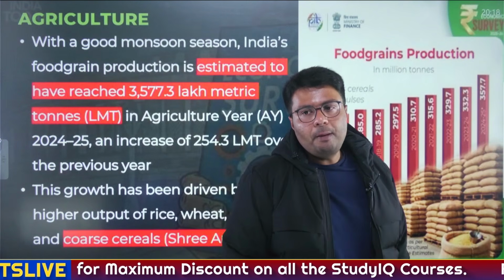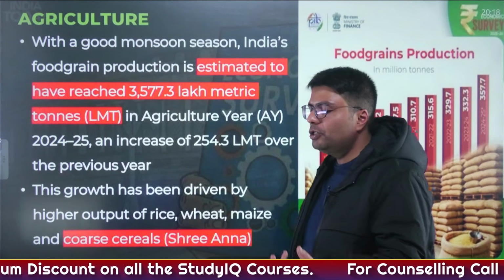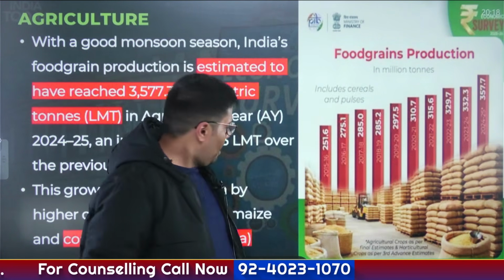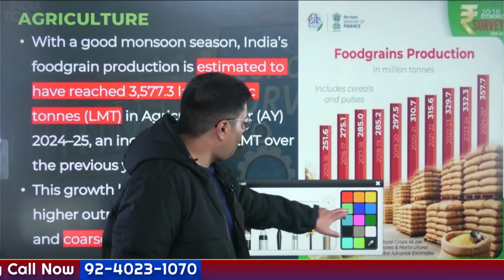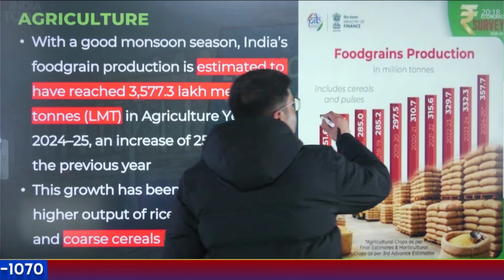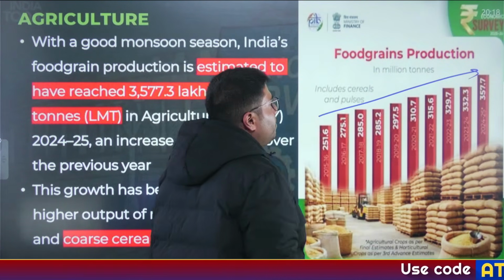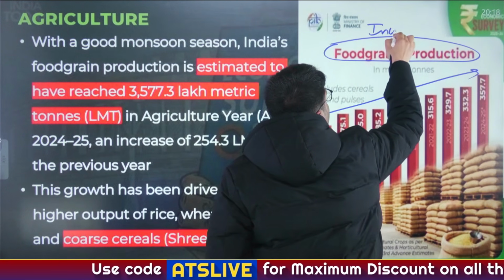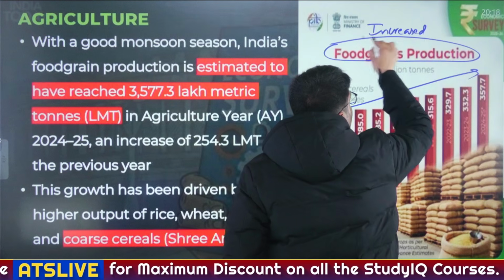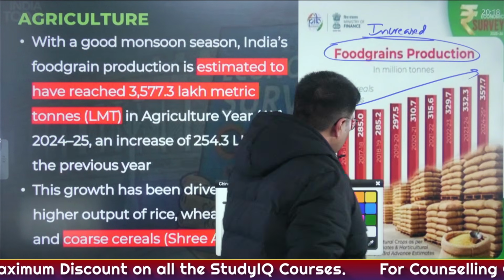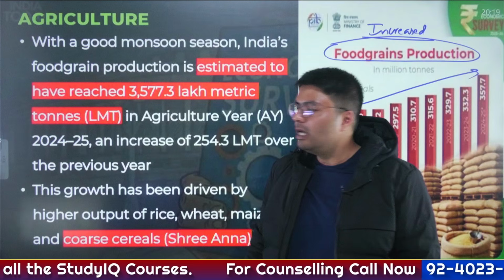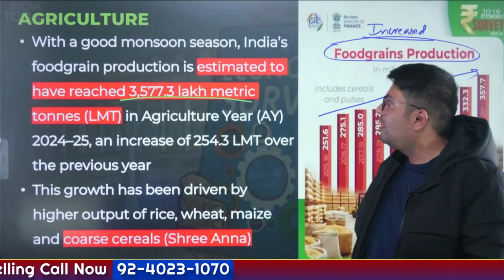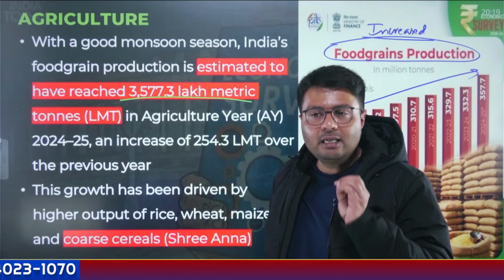Similarly, one of the important trends that you have to understand is how much agricultural output is there in India. First, let us understand the trend. Can you see a very simple trend from what I discussed? Continuously in the past 10 years, without a break, India's food grain production has increased. So this is one trend that you have to notice. How much is India's food grain production? It has reached the level of 357.7 million metric tons, right?